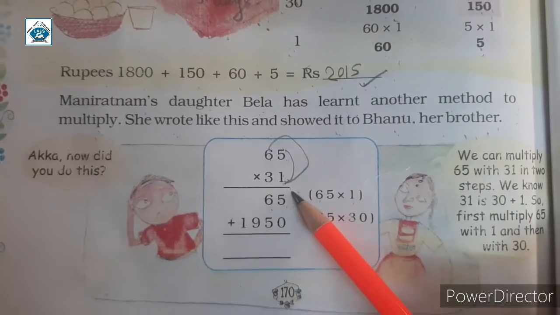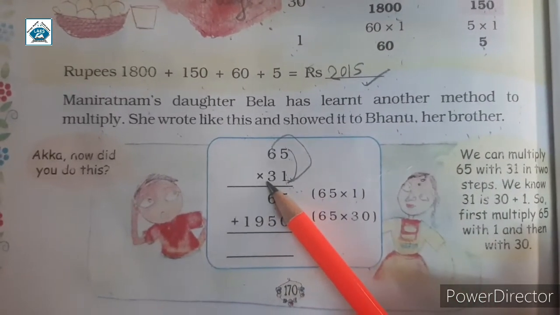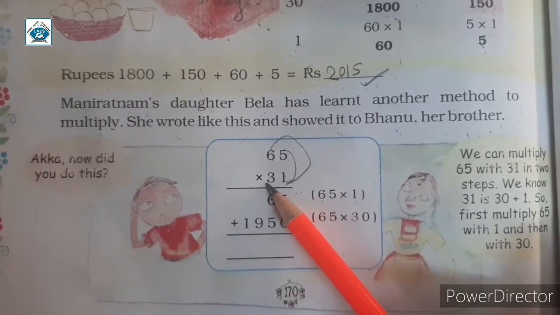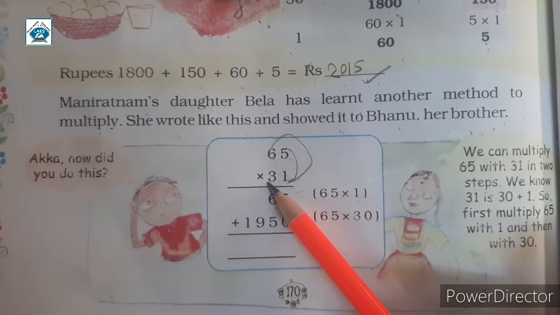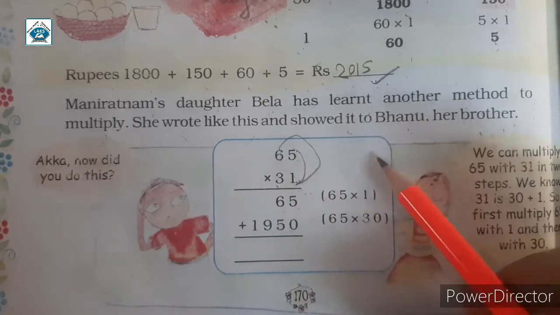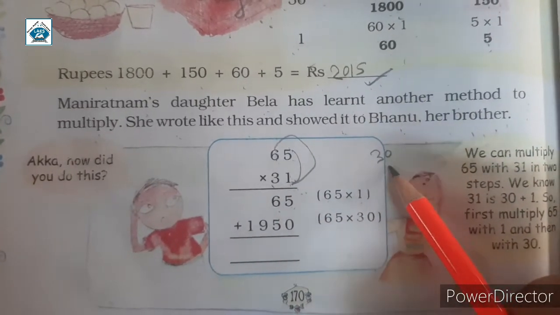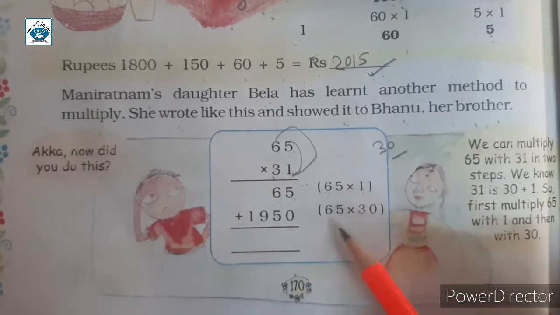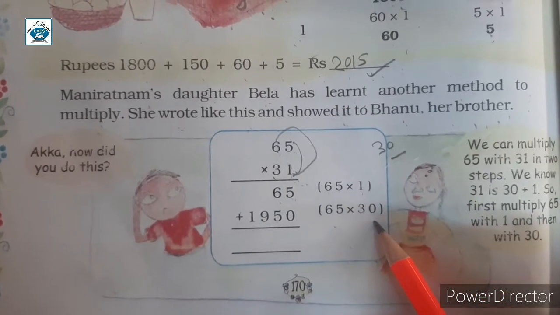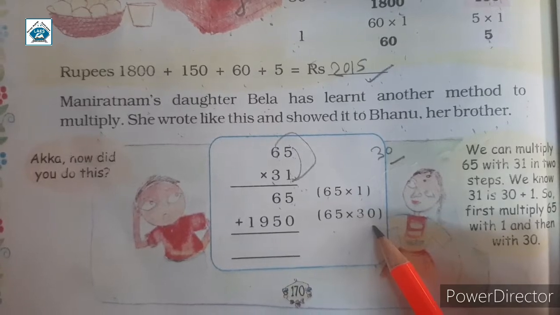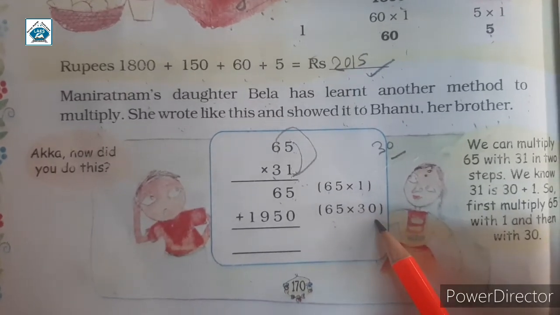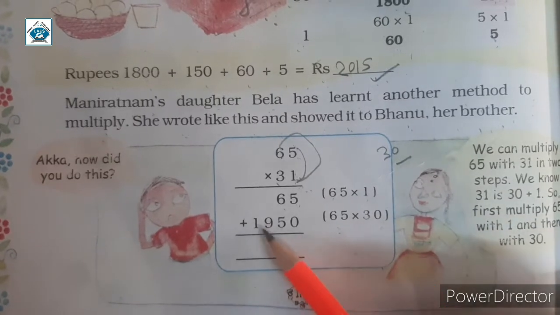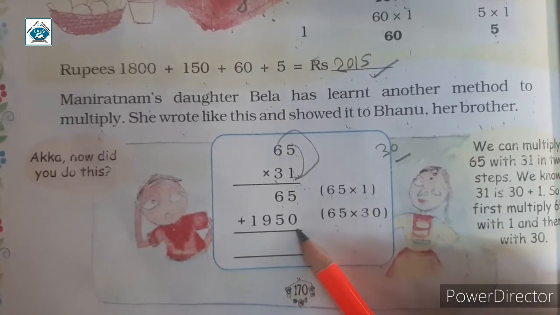Now what is remaining? 3. Here 3 is in the tens place. So 3 tens means 30. Okay, so now 65 multiply 30. Here you can see 65 multiply 30. So she got 1950 rupees.